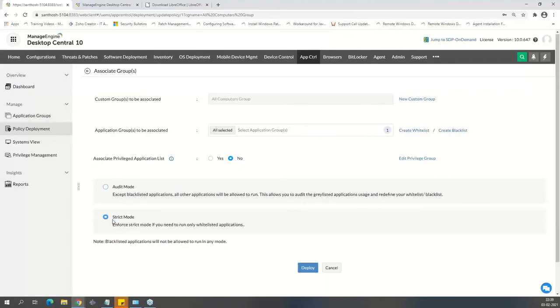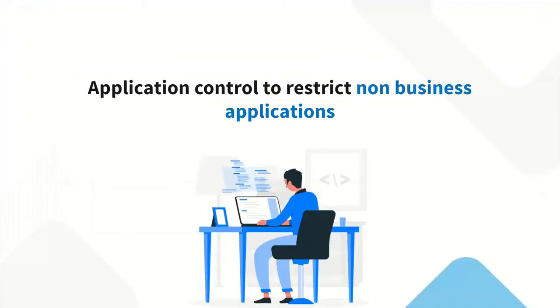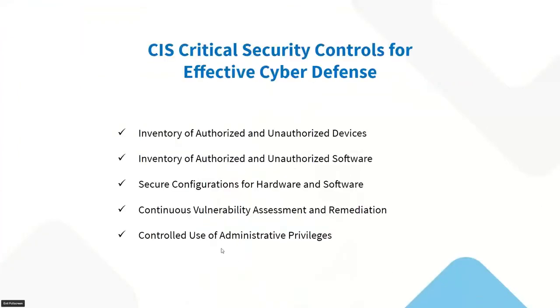It will allow none of the other applications or the exes to run at the endpoint level, which is great, right? So that's strict mode. Now coming back to the associate privileged application list. Now remember this. One of the CIS controls says controlled use of administrative privilege. Now, this may not map directly to the specific CIS control, but in the background, it works similar to that. Let me get you to the product.